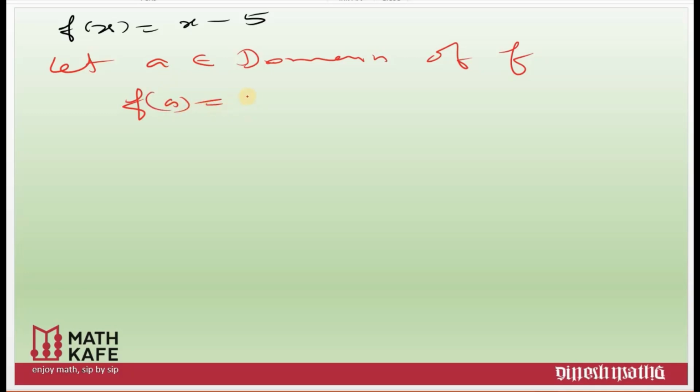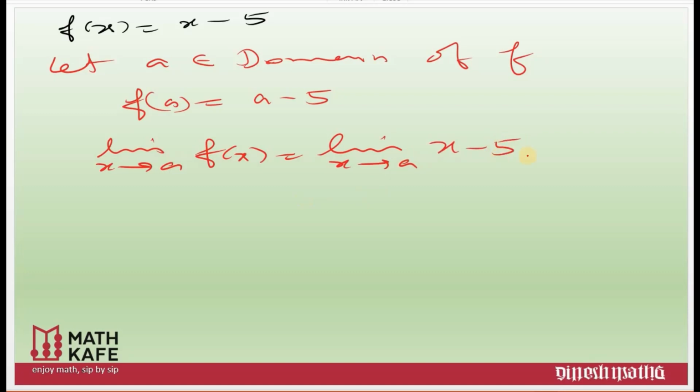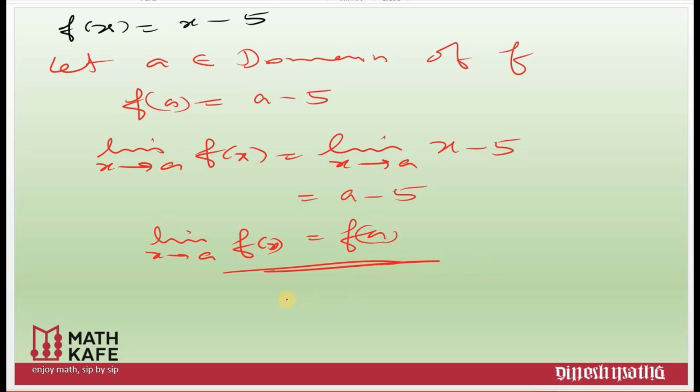Basically the same thing. I can't check each point, so a is said to be a representative element. And again here, what you need to make sure is that there is no denominator where the function becomes not defined. The function is well defined at every point of the domain. Now we'll go for the limit x tends to a f of x, and that, as you know, is limit x tends to a x minus 5, and that becomes a minus 5. Clearly that is equal to f of a. That is limit x tends to a f of x equal to f of a. Therefore the function is continuous everywhere.